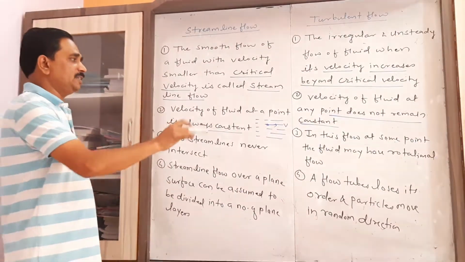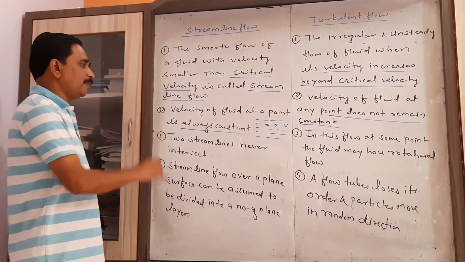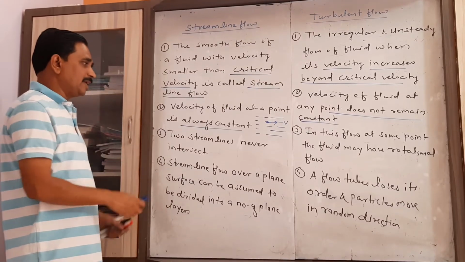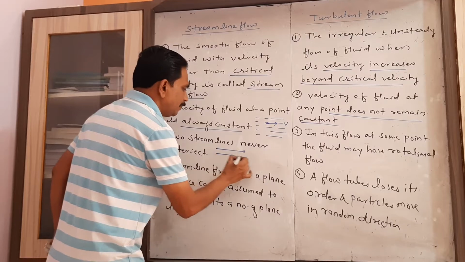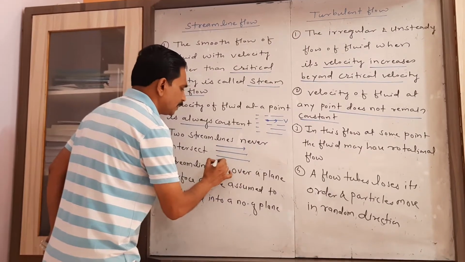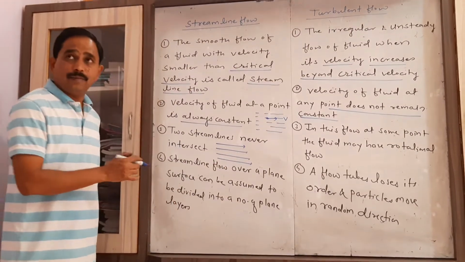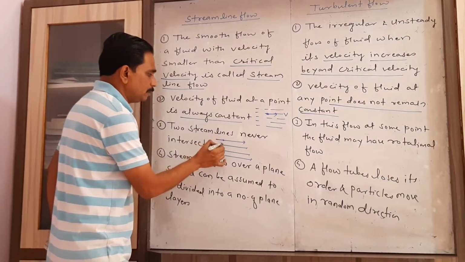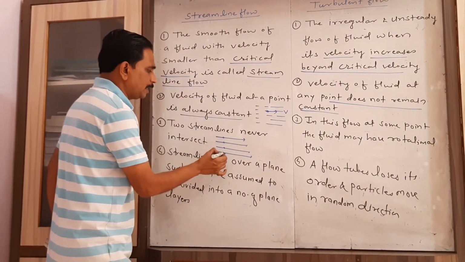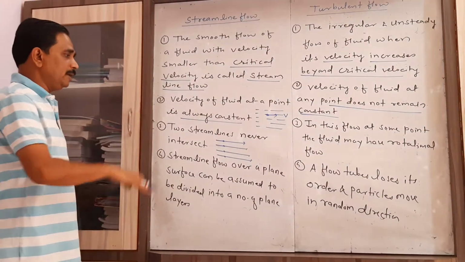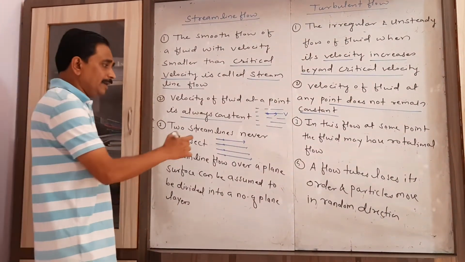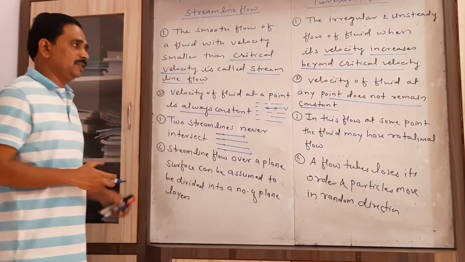So I write here the second point as: velocity of a fluid at any point does not remain constant, means it changes continuously. The third point is that two streamlines never intersect, as streamlines are the paths taken by the particles of the fluid. These are the particles which flow parallel to each other in a streamline flow. That's why they never intersect with each other.